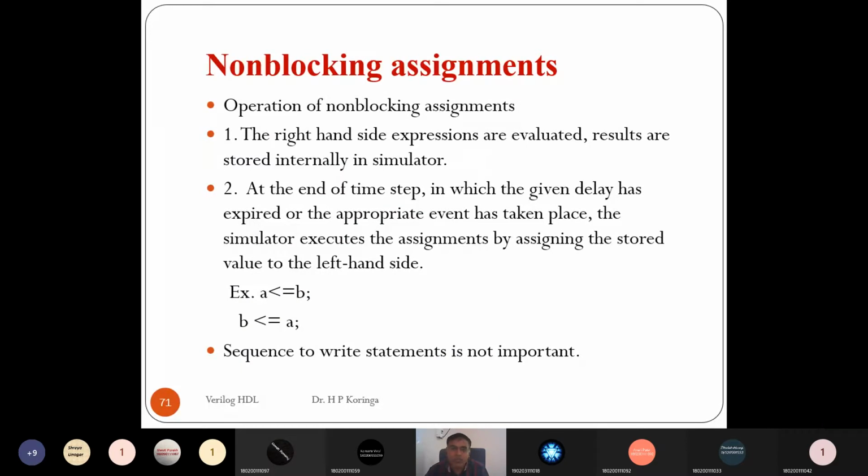Let's see how the non-blocking assignment statement works. The operation of the non-blocking assignment statement: first, the right-hand side expression is evaluated and the result is stored internally in the simulator, in a temporary variable. At the end of the timestamp, suppose here it is C <= #5